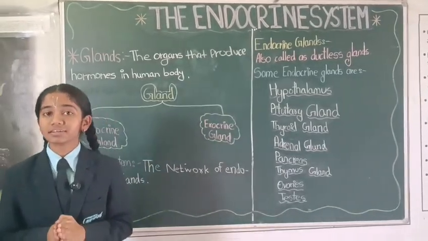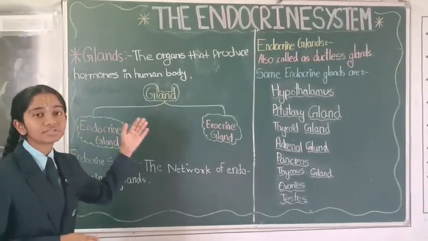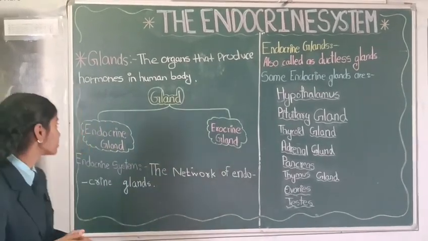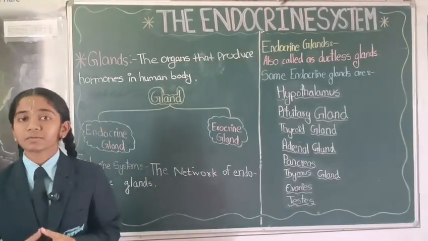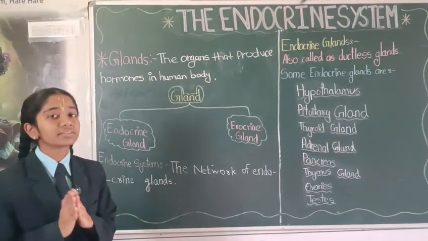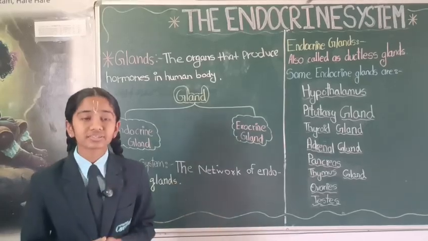So first of all, let us understand what we mean by glands. Glands are the organs that produce hormones inside the human body. Now, there are majorly two types of glands: endocrine glands and exocrine glands. And today we'll be discussing the endocrine glands. So first, let us know what the endocrine system is. The network of endocrine glands that produce hormones is known as the endocrine system.